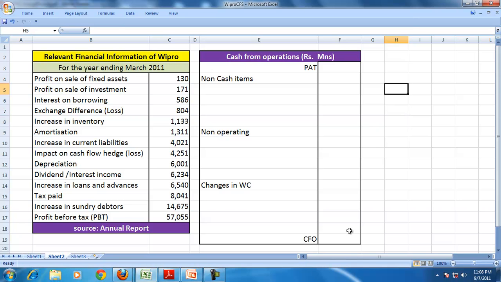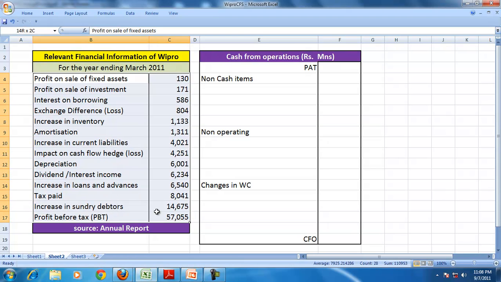We know that cash from operations is not the same as the PAT because of non-cash items, non-operating items and working capital. The relevant items picked up from the annual report of Wipro are given here. We'll try to reconcile and find the CFO from the profits.